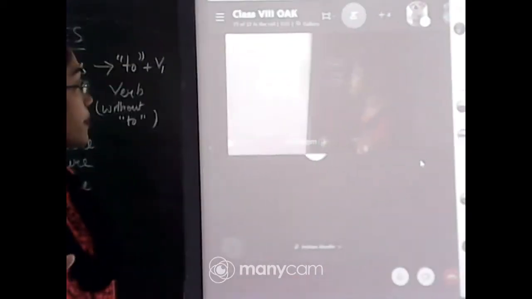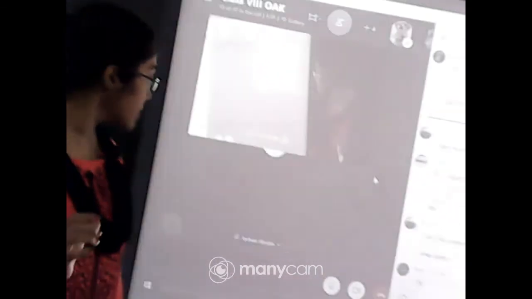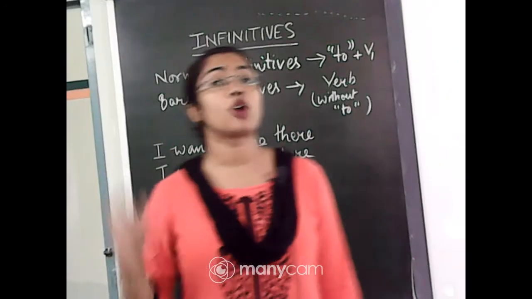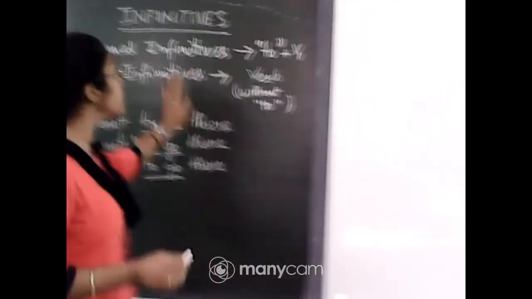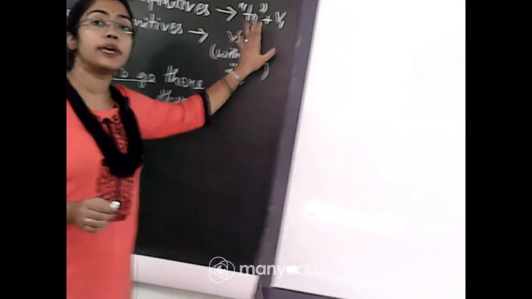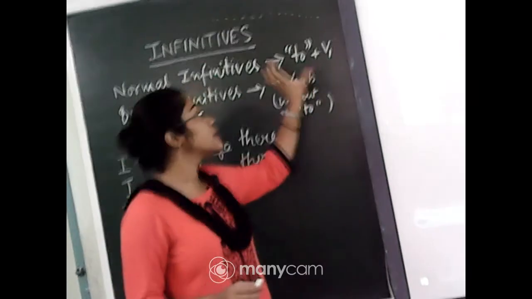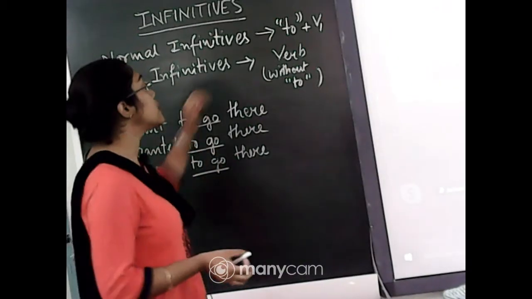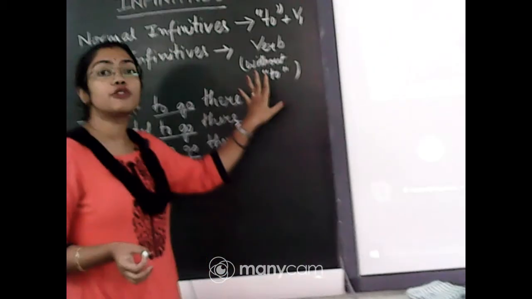There are two types of infinitives. One is the normal infinitive, which has a to along with the plain form of a verb. That is what we know as the infinitive. But there are other infinitives which do not use to.